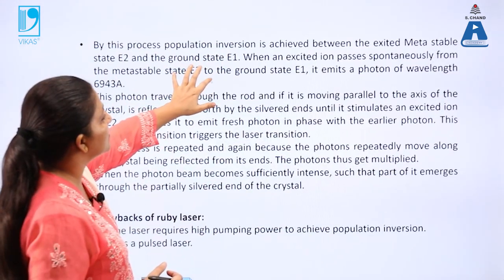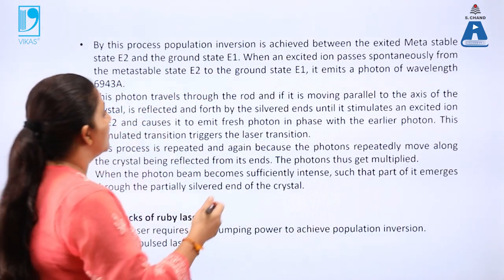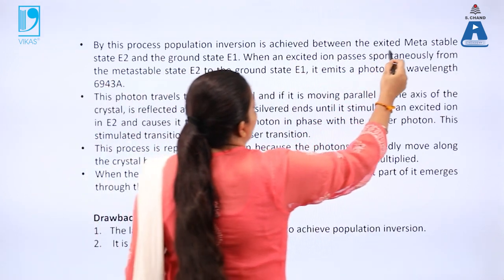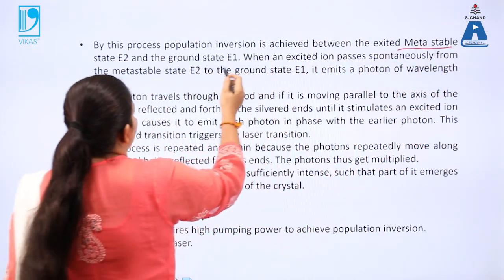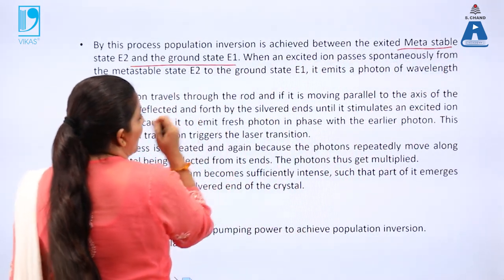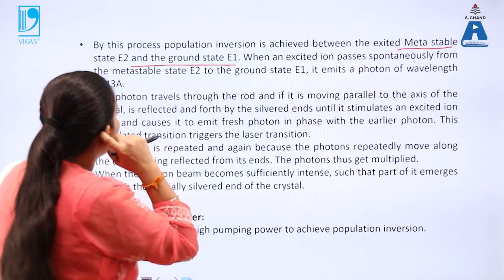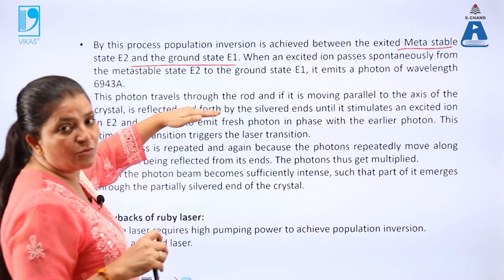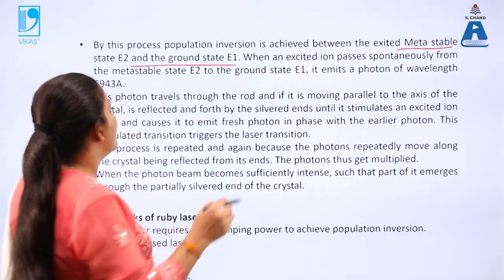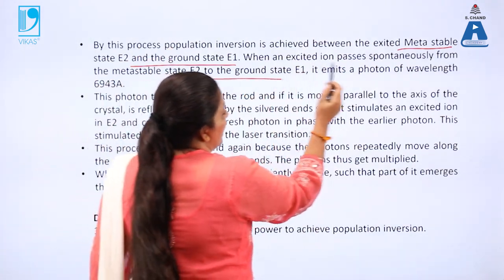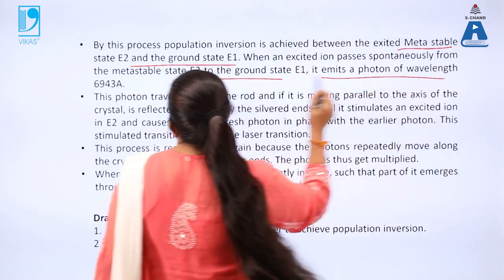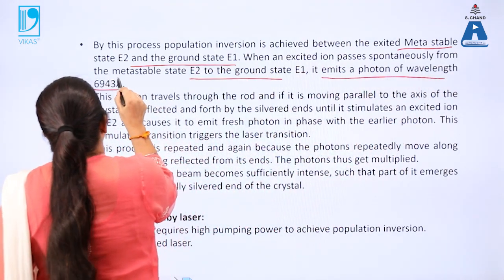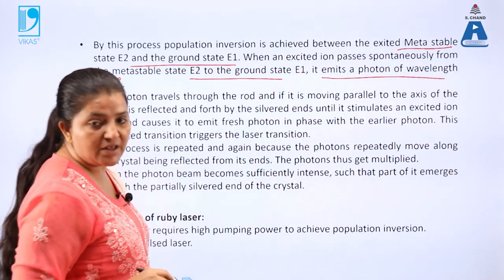So when the atoms jump from the excited state to the metastable state, population inversion is achieved. Again we know that from the metastable state to the ground state, the atoms will jump from E2 to E1 and emit a photon of this wavelength. So that will be the wavelength of the laser light.